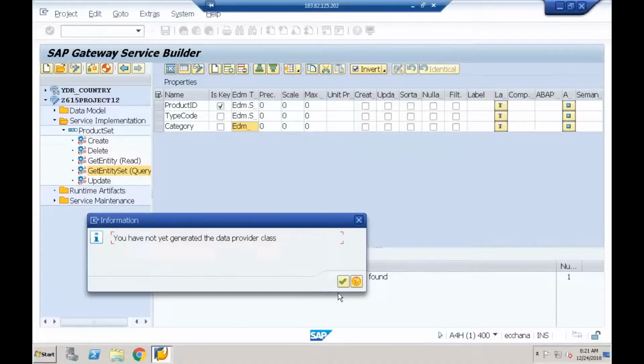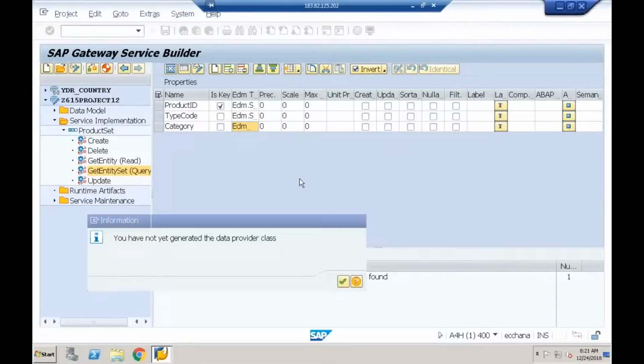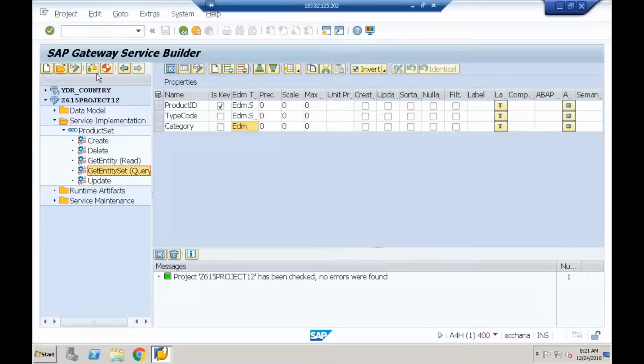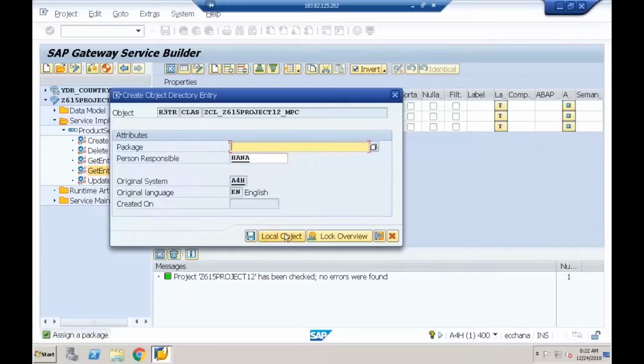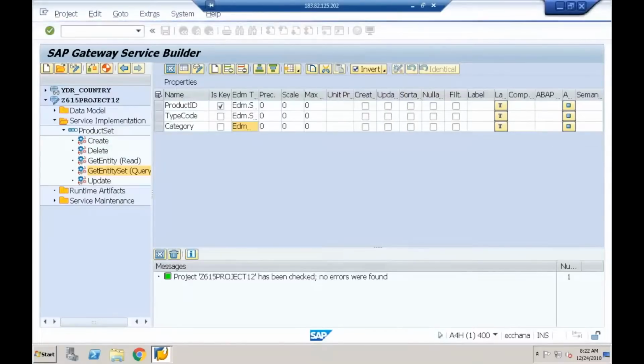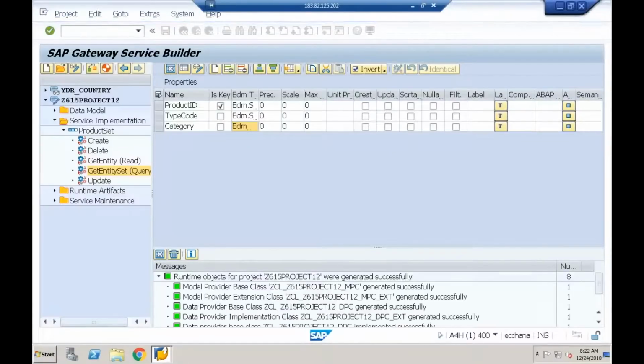You have not yet generated the data provider class. Okay, I'm sorry. Understood. You have to generate the runtime artifacts. So it is saying that you have not yet generated. So let me generate the runtime artifacts, which includes what? Data provider class. Yeah, runtime artifacts generated. Let me implement this stub method.